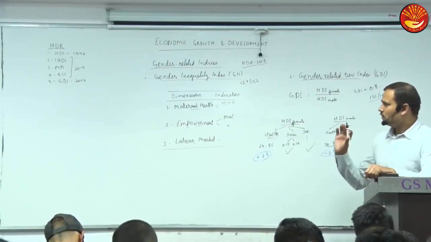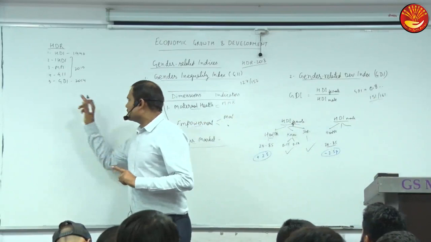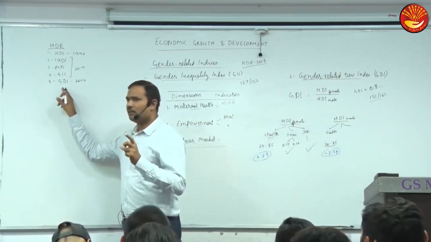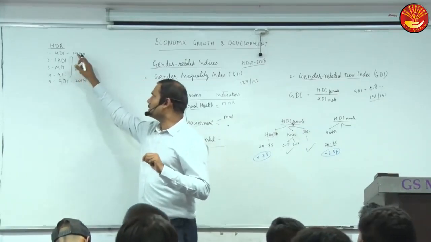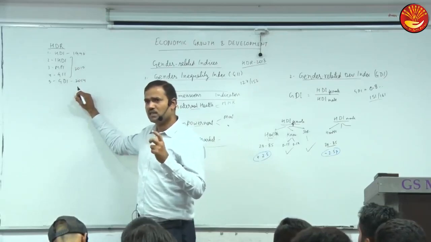Now, earlier one question was asked. Earlier there were 2 indices, GDI and GEM. GEM is the Gender Empowerment Measure. So UNDP in the Human Development Report published 2 indices, GDI and GEM. Both measure gender disparities.